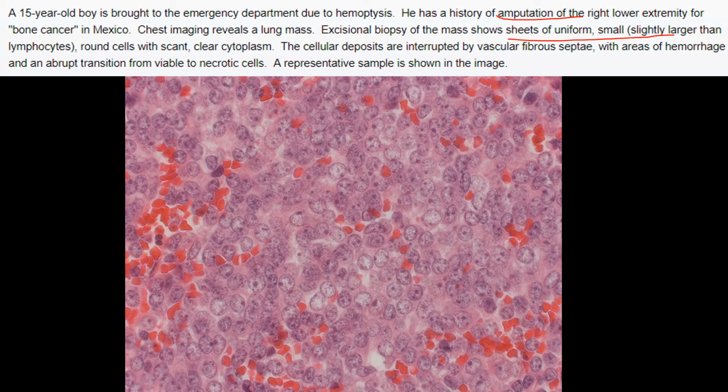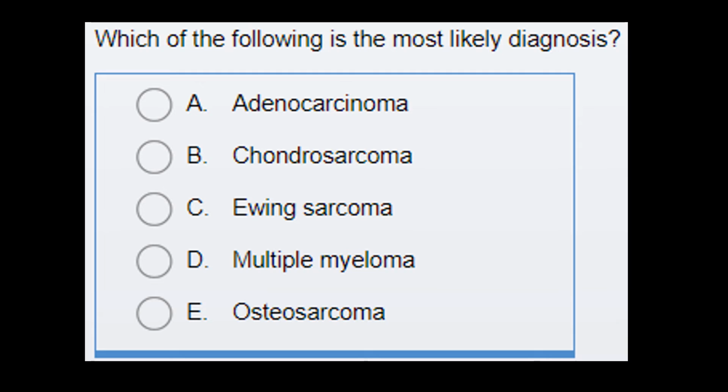sheets of uniform, small, slightly larger than lymphocytes, round cells with scant clear cytoplasm. The cellular deposits are interrupted by vascular fibrous septae with areas of hemorrhage and an abrupt transition from viable to necrotic cells. Our representative sample is shown in the image. So, which of the following is the most likely diagnosis? The most likely diagnosis here is Ewing sarcoma.